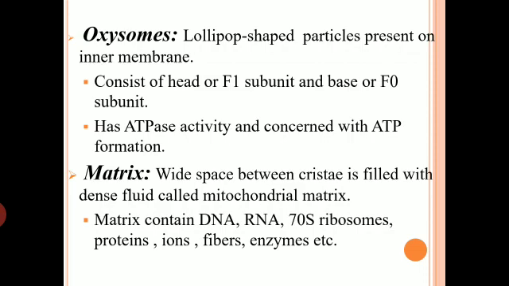The 70S ribosomes and the presence of DNA give a hint that mitochondria may have originated from prokaryotes, or they may be prokaryotes themselves. They also have certain proteins, ions, fibers, enzymes, and all other things which are generally present in the matrix.